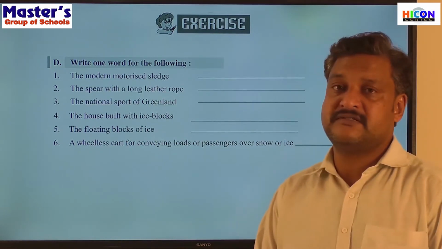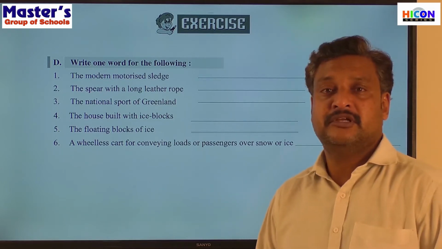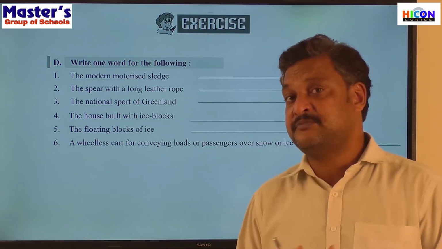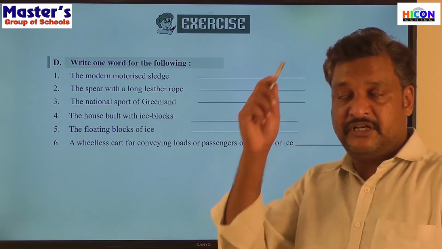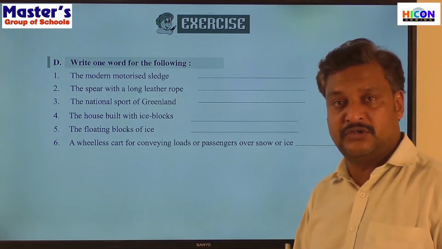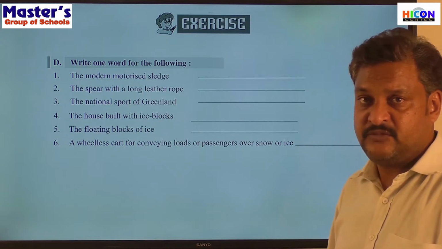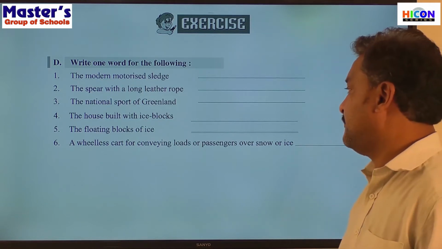Huge ice masses that float in the Atlantic Ocean. What do we call them? They are a very severe threat to ships, like the Titanic. A huge mass of ice that floats in the Arctic or Antarctic Ocean is called an iceberg.